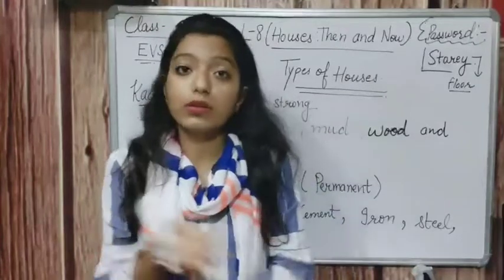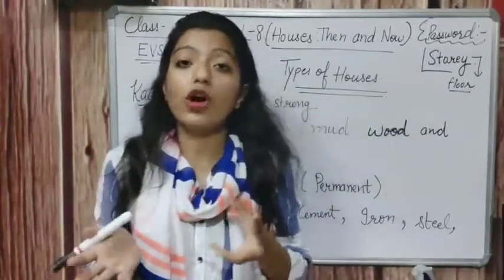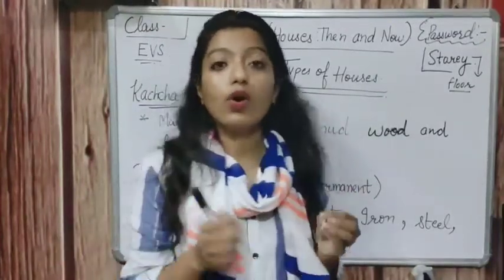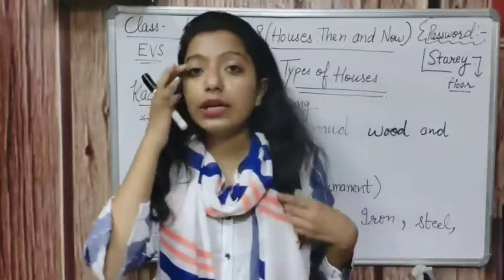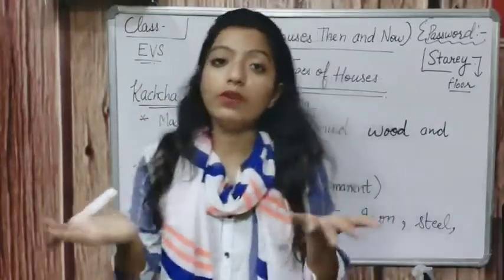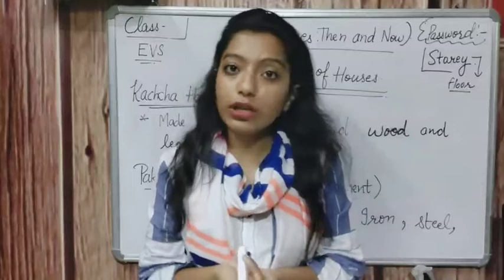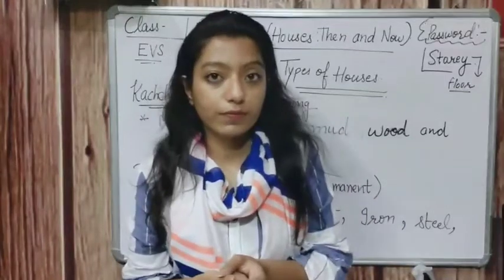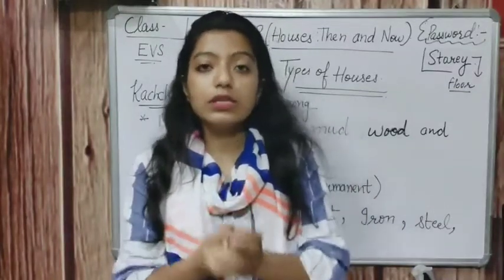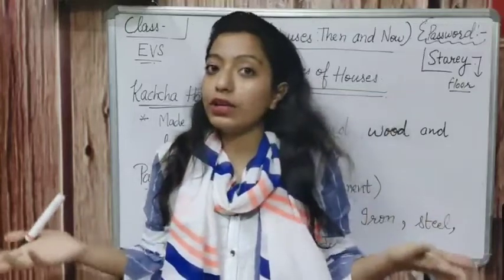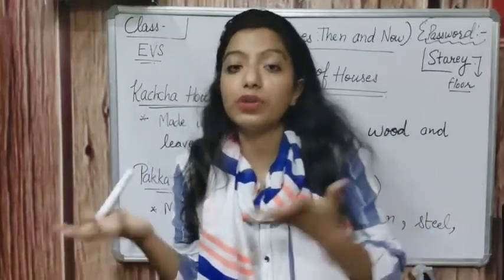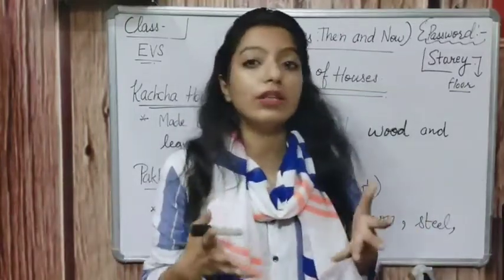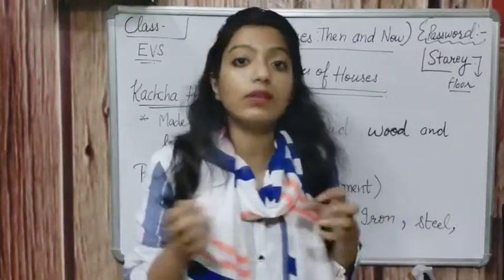A house protects us from harsh weather, cold, rain, heat. So we all need shelter to live. We all need a house to live. Correct? Why do we need a house? Because a house protects us from the harsh weather, cold, heat, rain.